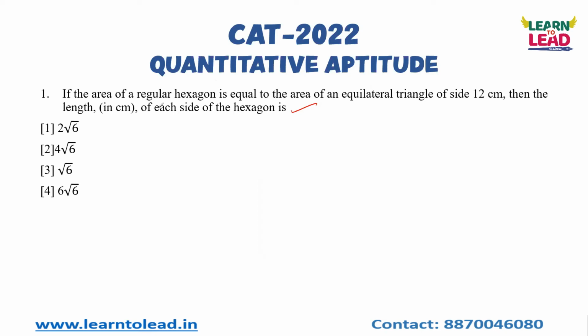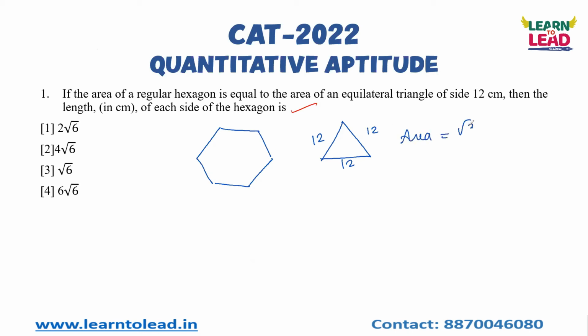Okay, now see here. If the area of a regular hexagon is equal to, what is a hexagon? It's nothing but a shape with 6 sides, and its area is equal to the area of an equilateral triangle of side 12 centimeters, right? Then the length of each side of the hexagon is. What is the area of an equilateral triangle?